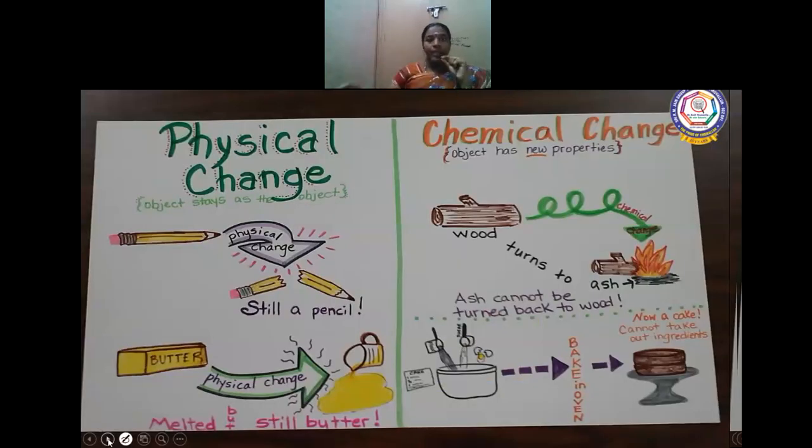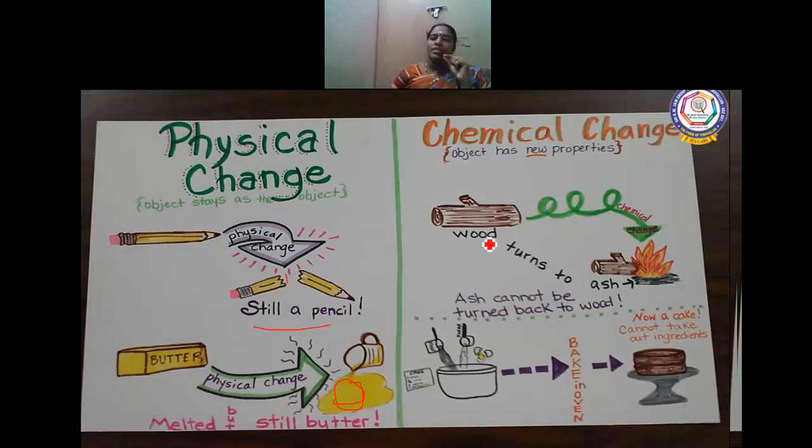Let us see some physical changes and chemical changes. When you break a pencil, it is still a pencil, but there is a change in the physical state. It is now a small pencil, so it is a physical change. Melting of butter: it is still butter, but now it is in a liquid state, so it is a physical change.